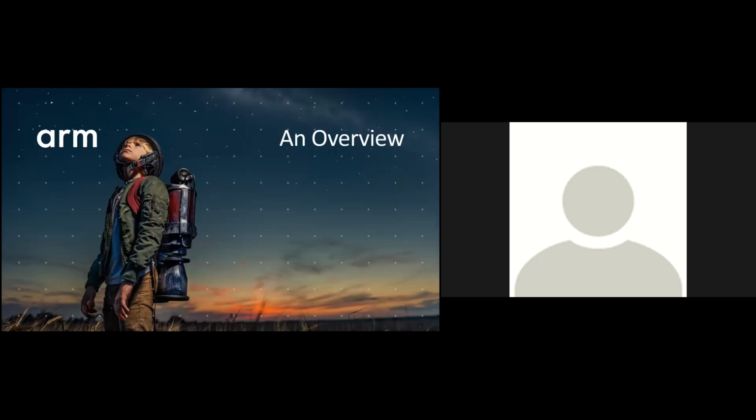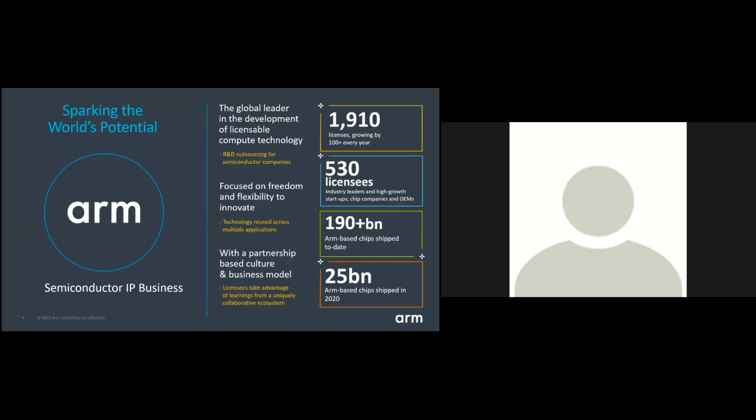Before we go into the details, I want to step aside for a few minutes and give you an overview of the company, what's in it for you, what ARM is doing, and what resources you can use. ARM as a company is in the semiconductor IP business. Unlike some other semiconductor companies, we don't make our own chips.